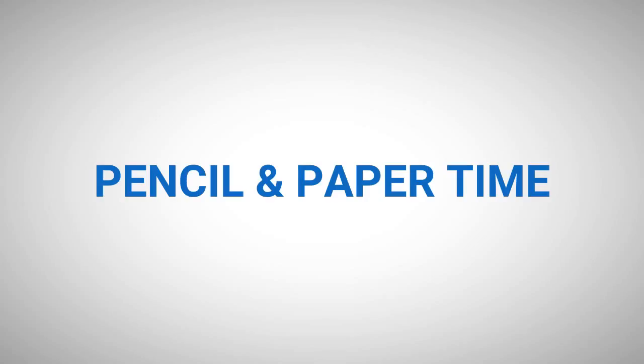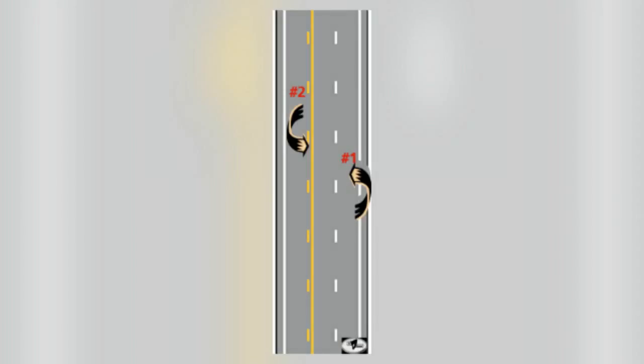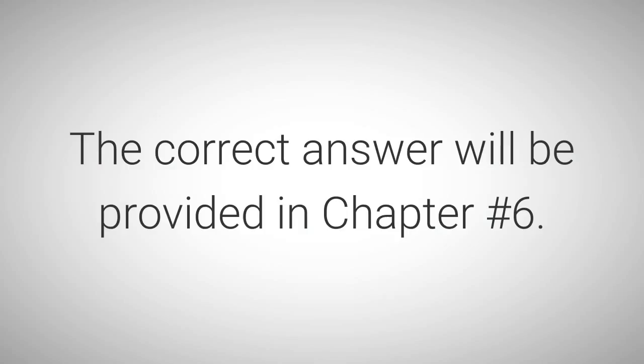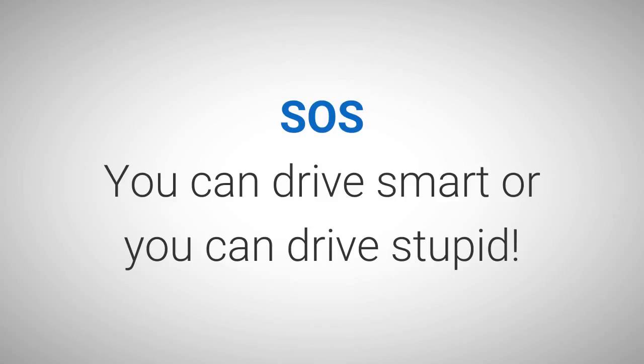Pencil and paper time. Write down the answer to the quiz question in picture number 5-15. The correct answer will be provided in Chapter 6. Question: is picture number 5-15 above a one-way road or a two-way road? SOS: you can drive smart or you can drive stupid.